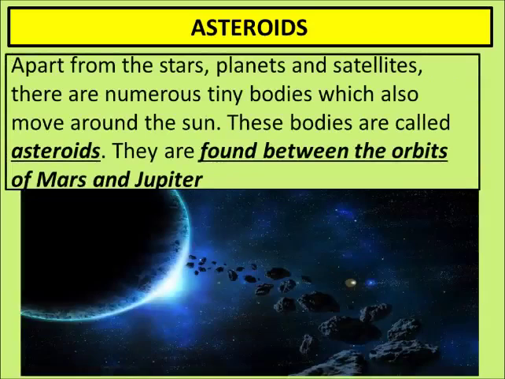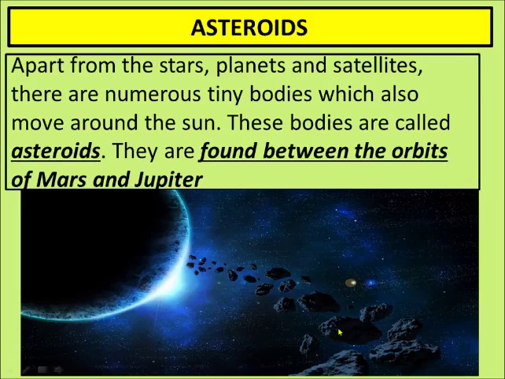Next is asteroids. What are asteroids? Apart from the stars, planets and satellites, which so far we have read, there are numerous tiny bodies which also move around the sun. These bodies are called asteroids. They are found between the orbit of Mars and Jupiter only. They are found only between Mars and Jupiter.